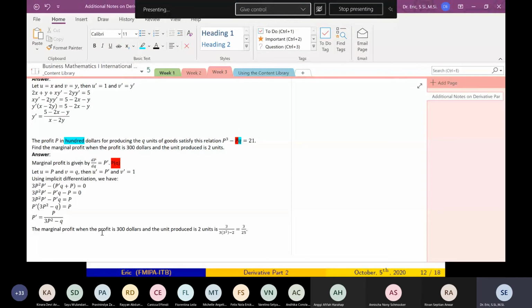Okay, Rifan? Okay, sir. Thank you very much, Rifan. Very good answer, very good question. Whether we have to find dQ/dP or dP/dQ, that depends. What do you want to find? Marginal profit. So how profit changes with respect to quantity? That is delta P divided by delta Q. That's why.